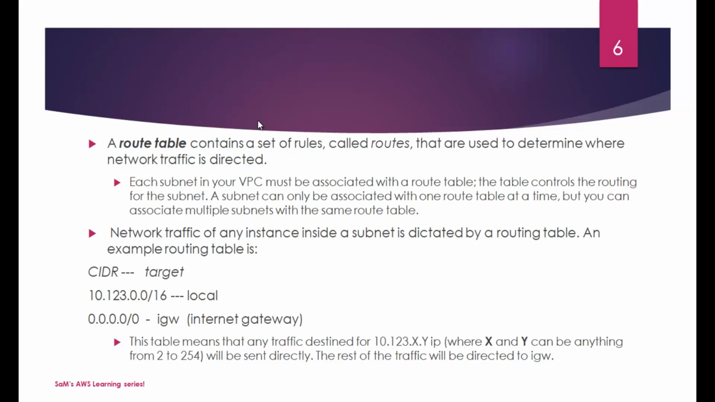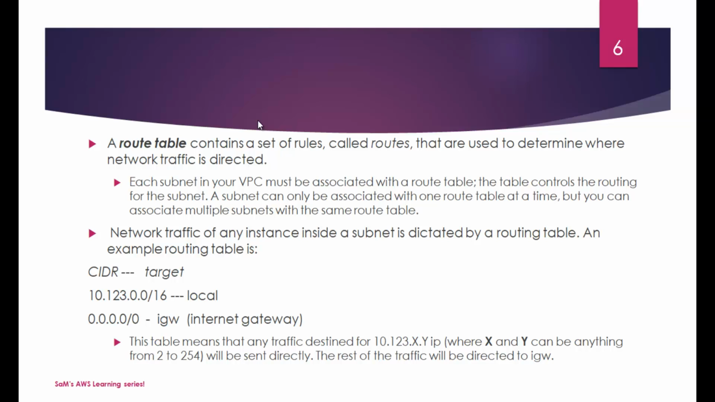And then we have the route table. It contains a set of rules called routes that are used to determine where network traffic is directed. Each subnet in your VPC must be associated with a route table. It's mandatory. And the table controls the routing for subnets. A subnet can only be associated with one route table at a time, but you can associate multiple subnets with the same route table. Network traffic of any instance inside a subnet is dictated by the routing table.